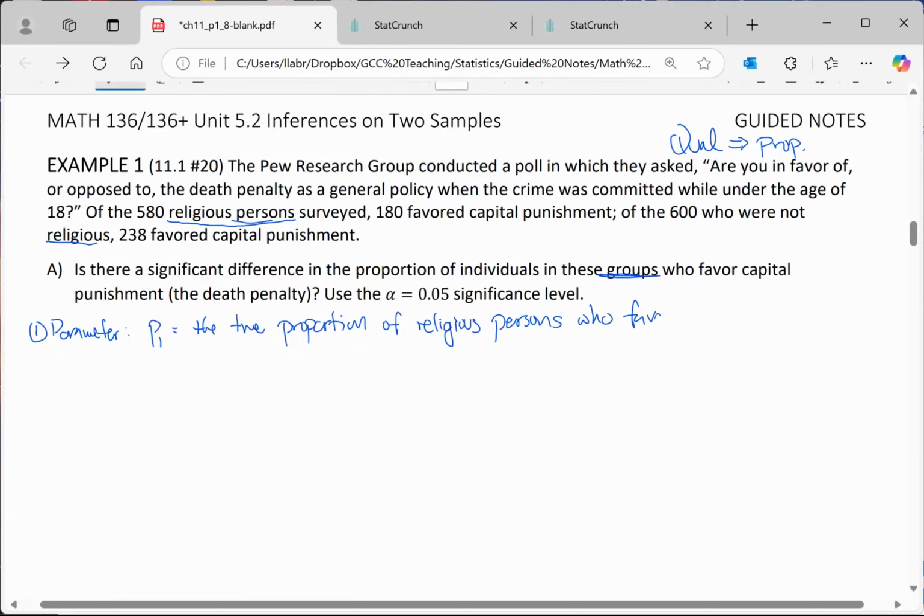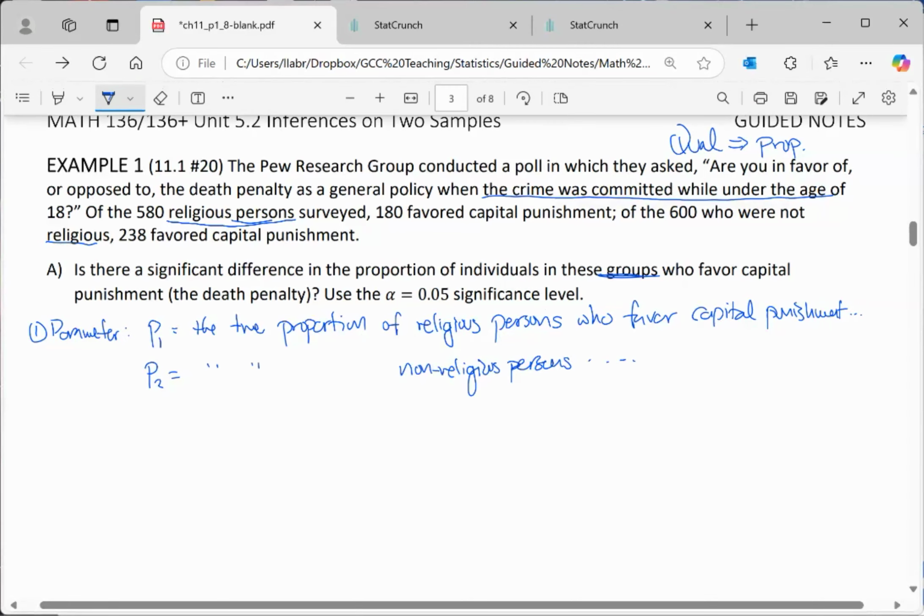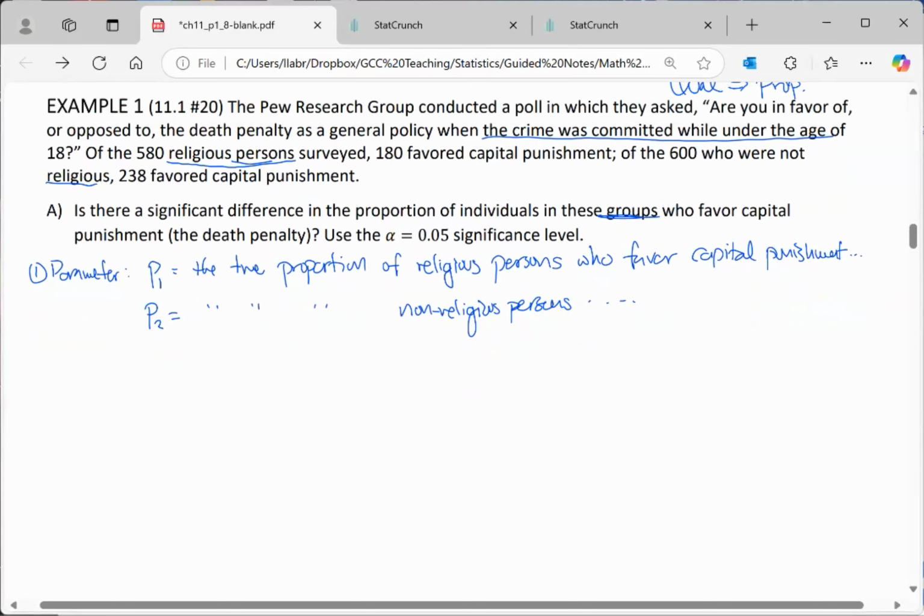And really they should say even when the crime was committed while under the age of 18. That's a lot of writing, so we'll stop here. Hopefully you guys get the point here. So whenever we see p1, we're going to be talking about the proportion for religious persons in favor. p2 would be the true proportion of non-religious. All right, so there is our parameter.